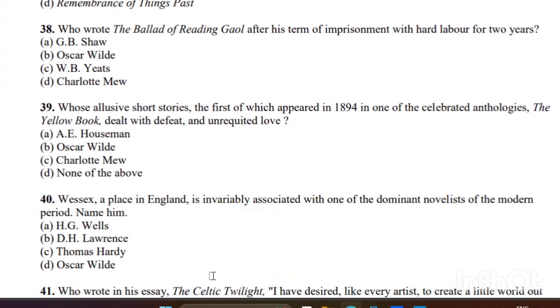38. Who wrote The Ballad of Reading Gaol after his term of imprisonment with hard labor for 2 years? So the right answer is B, of course, Oscar Wilde. Oscar Wilde is the right answer.